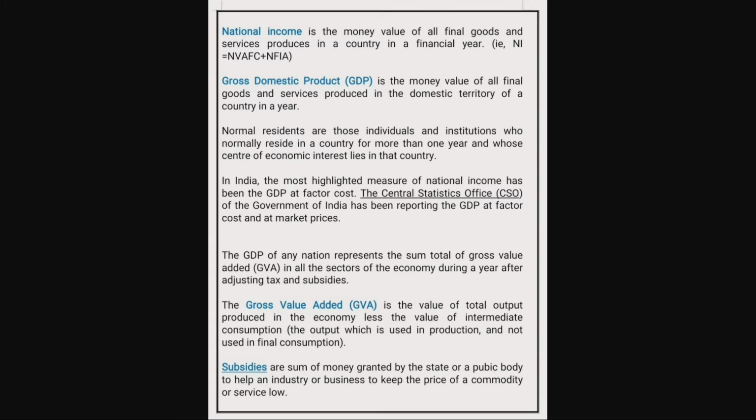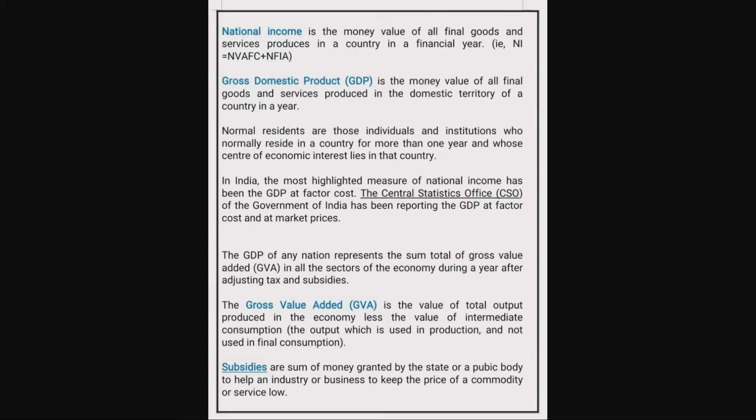National income is the money value of all final goods and services produced in a country in a financial year. When we convert this definition into a formula, it will be like this: NI equals NVAFC plus NFIA. What is this? NI stands for national income. That means national income is equal to NVAFC.